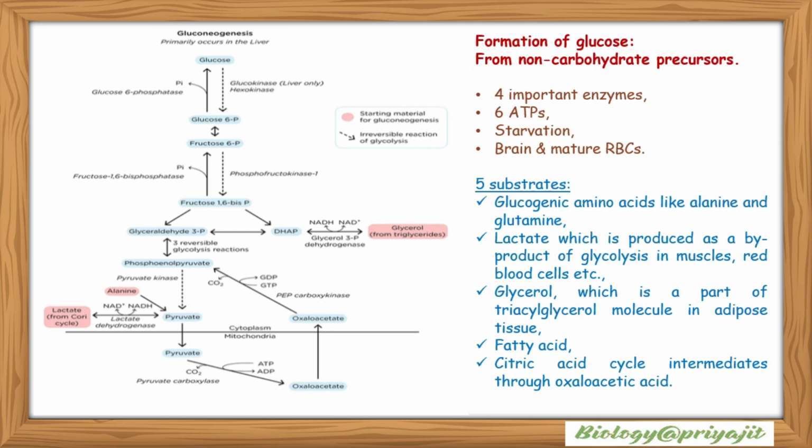From fructose 1,6 bisphosphate, with the help of fructose 1,6 bisphosphatase, fructose 6 phosphate is produced, and with the help of glucose 6 phosphatase, glucose is produced from glucose 6 phosphate. So these are the four reactions of gluconeogenesis, which occur because three reactions of glycolysis are irreversible in nature.